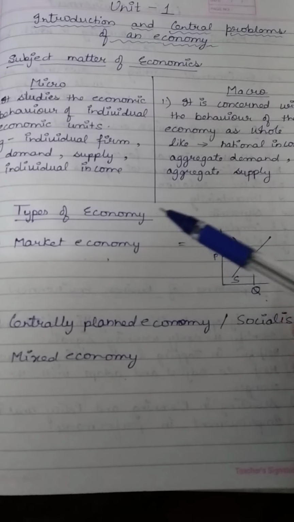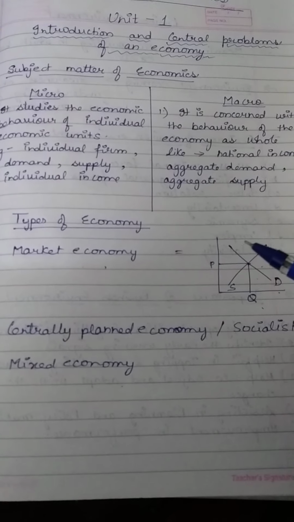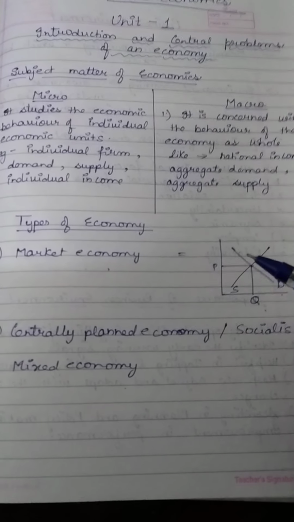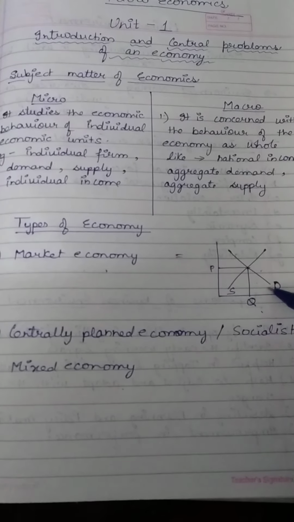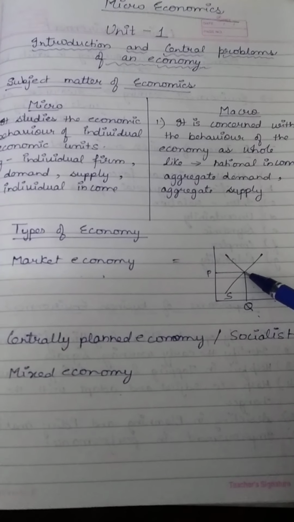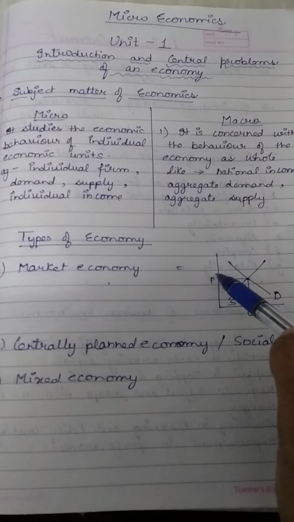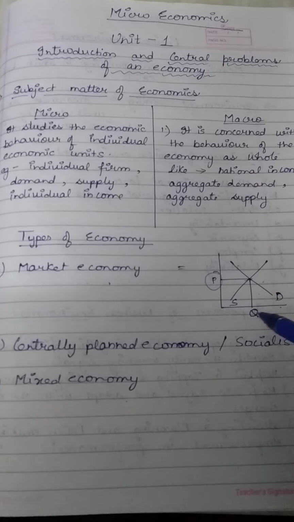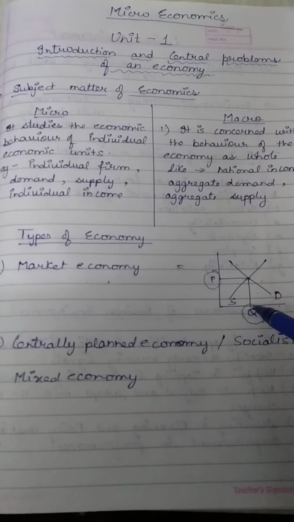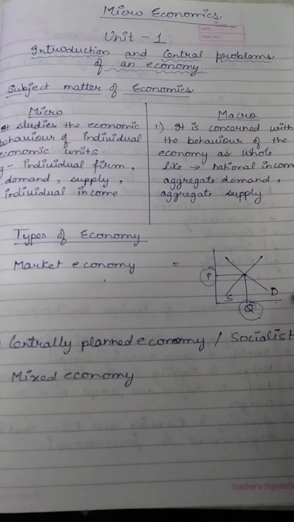Market economy means an economy in which the price of a commodity is set because of market forces. And what are the market forces? Demand of the product and supply of the product. Wherever the demand and supply curves intersect, at that point the price is set and the quantity is set. So this is the economy which is totally dependent on the market forces.